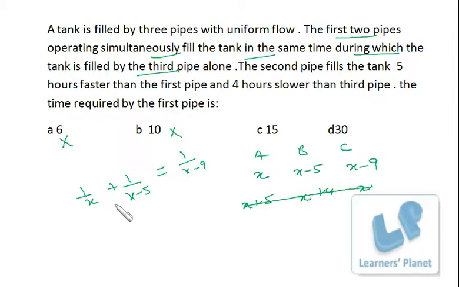Now try 15. It is 1 by 15 plus 1 by 10, and on this side 1 upon 6. So that suits. 10 plus 15, 25 by 150, that's 1 by 6. So this is the correct answer. Okay.